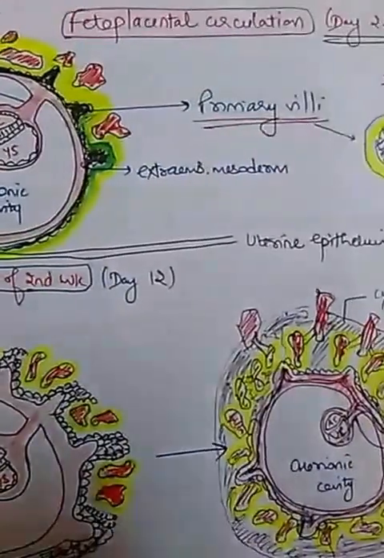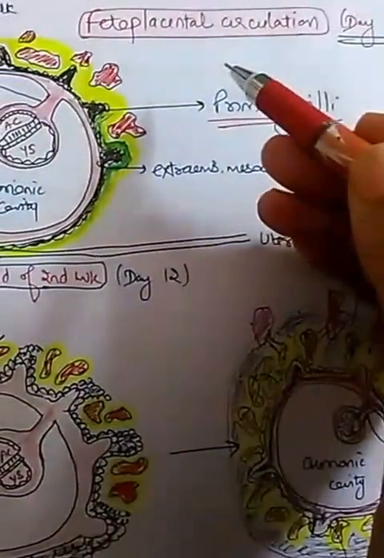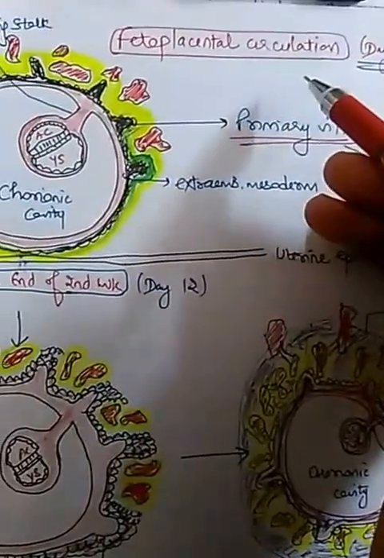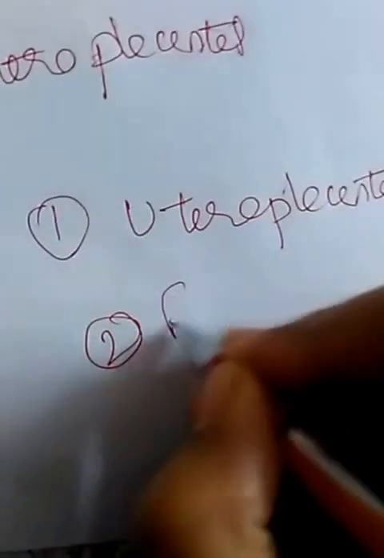Okay, now we will discuss the establishment of fetoplacental circulation. The most important thing, the question that comes in your exam: uteroplacental circulation is established by which week, and second type of question: fetoplacental circulation is established by which week. Often we get confused here. So see, supposingly